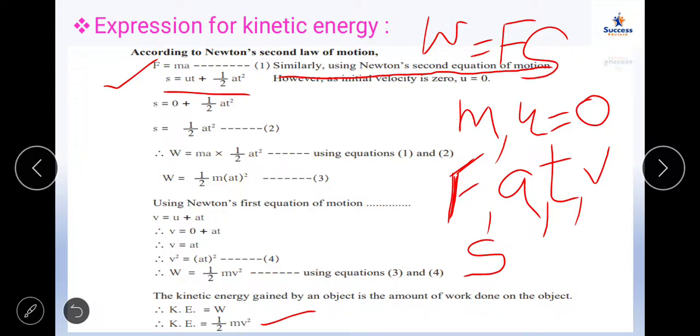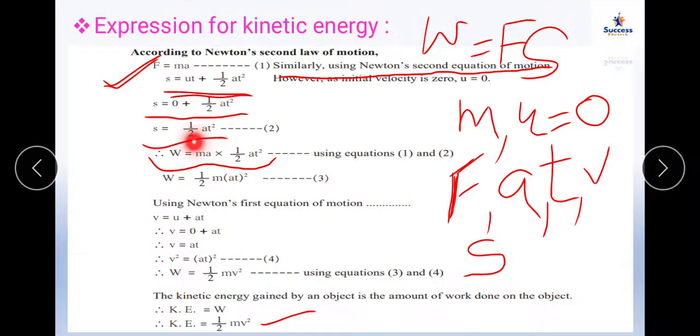Work is equal to force into displacement. Now this force is equal to mass into acceleration. S is equal to ut plus half at square. Initial velocity is 0 because the object is stationary, so S is equal to half at square. Work done is equal to force into displacement, where force is ma and displacement is half at square.